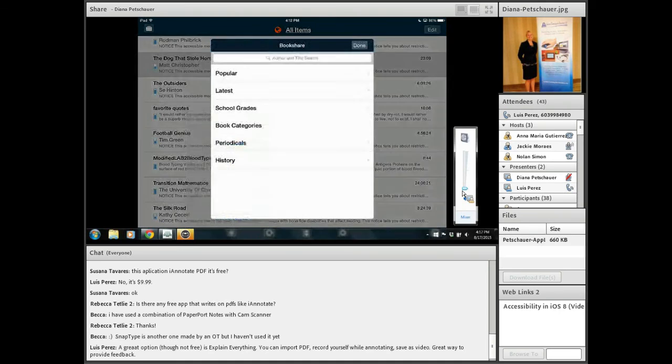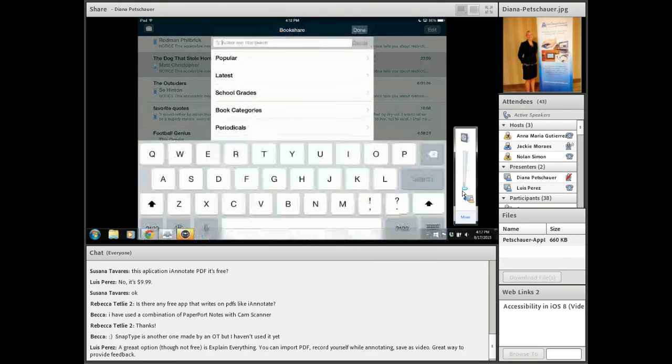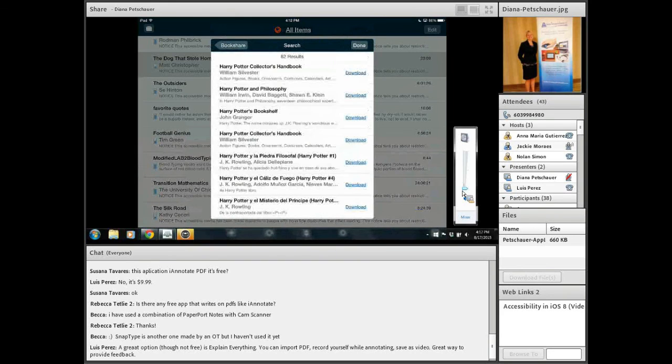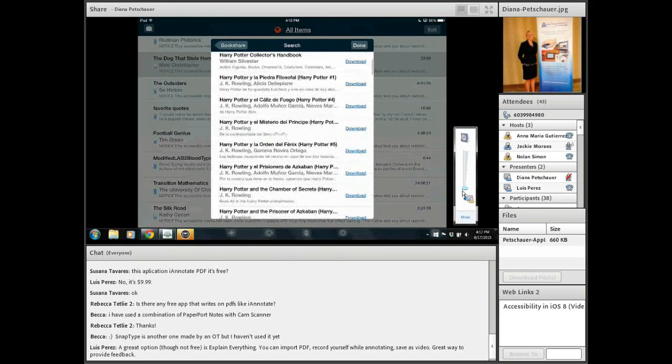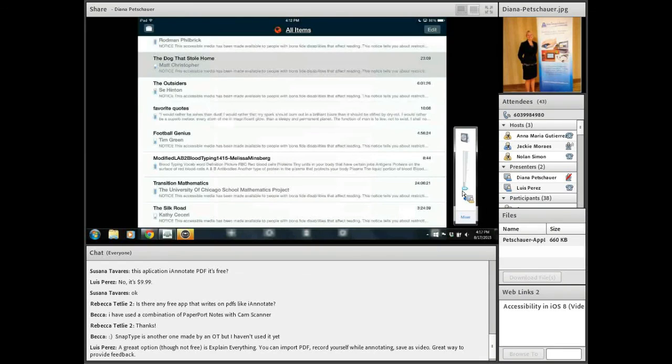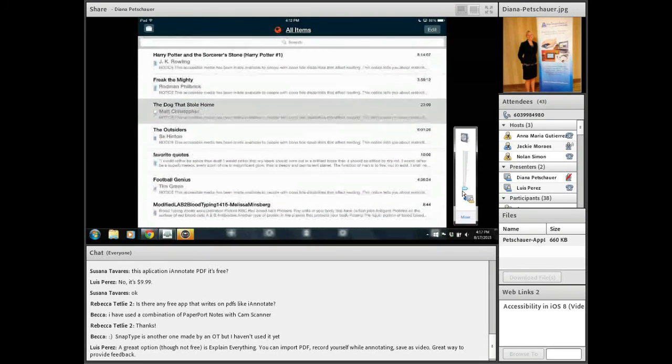So you would tap on Bookshare. You can search for a book by the title or popular, latest, school grade, etc. When you hit search, you can see that you can download any of the books that are available here by tapping download. And when you hit download, it's going to bring you to your student list. If you're an educator, if you're a student, it will just begin downloading it. And it just takes a matter of seconds, and then it's on your bookshelf in just a matter of seconds.